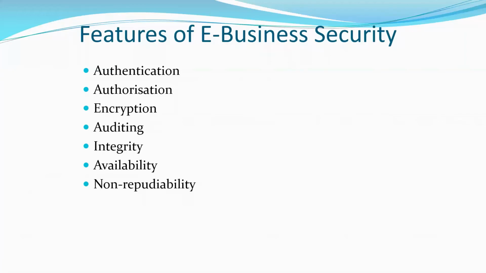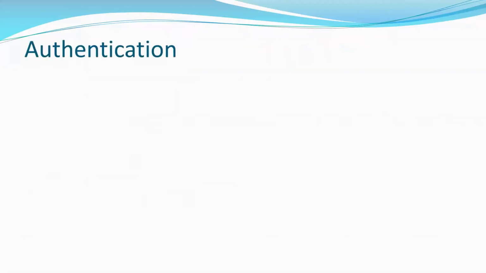Now we'll go one by one and understand these characteristics and how they make the e-business security system less vulnerable. We'll go to the first one. It's called authentication, because every person will have an identity. You are called by a name.